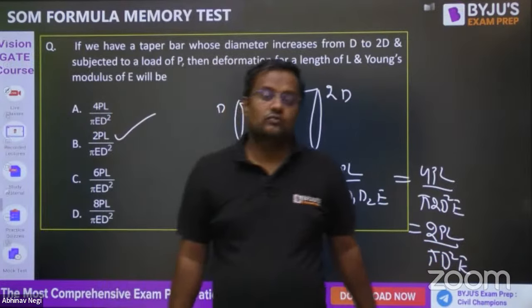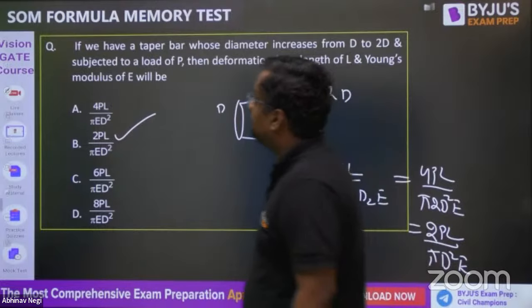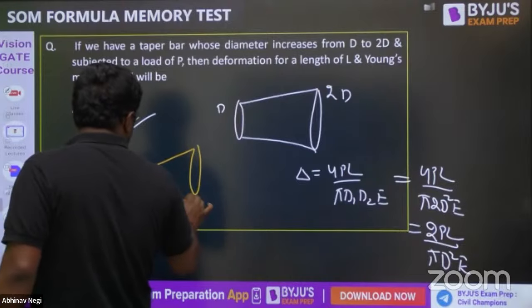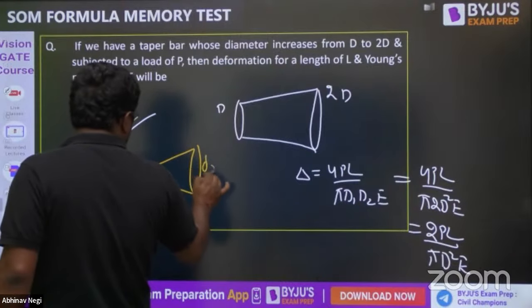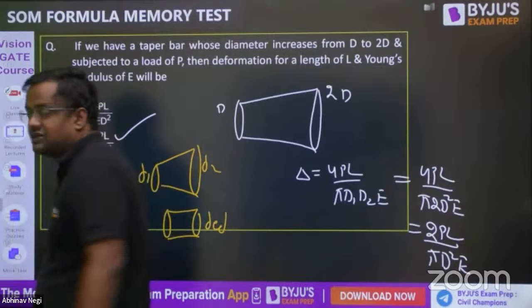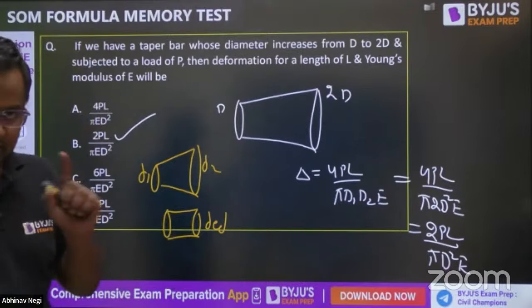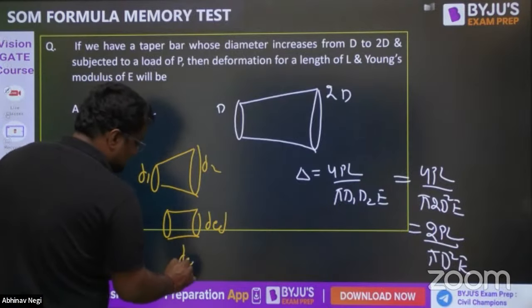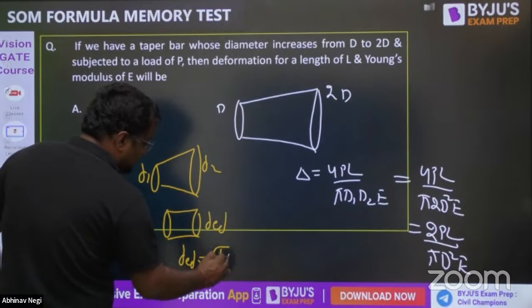That is B option. What is the equivalent D? If the diameters are D1 and D2, I want to convert this to the diameter which has the same deflection when applied the same load P, same length, same material. So D equivalent is under root D1 D2. That is the geometric mean.